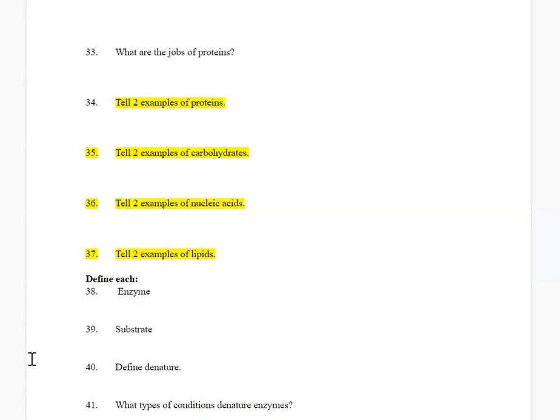You do not break the bonds between the amino acids. It only breaks the bonds that hold the fold. So denaturing is only unfolding the enzyme.